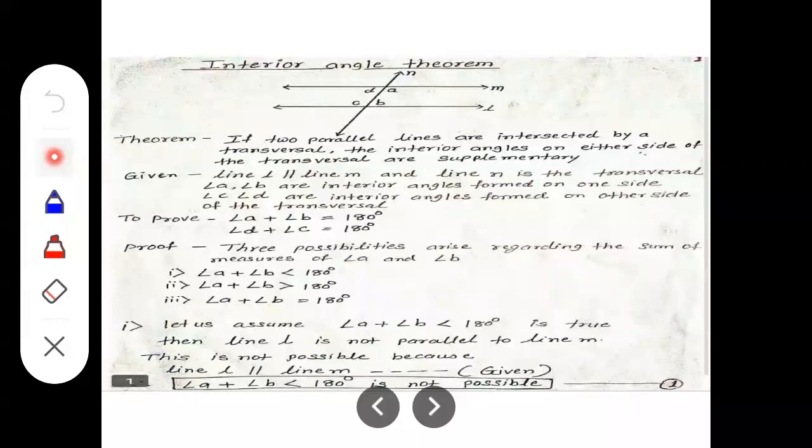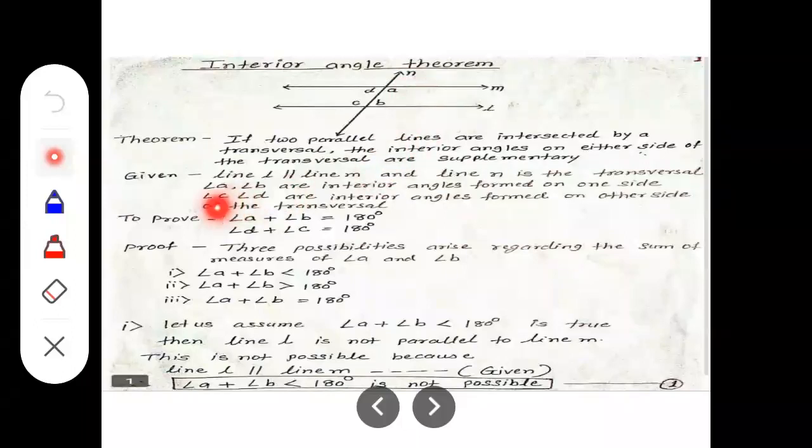So write the given using that diagram. In the diagram, you can see line M is parallel to line L. So line L is parallel to line M, and line N is their transversal. Now, which are the pairs of interior angles here?